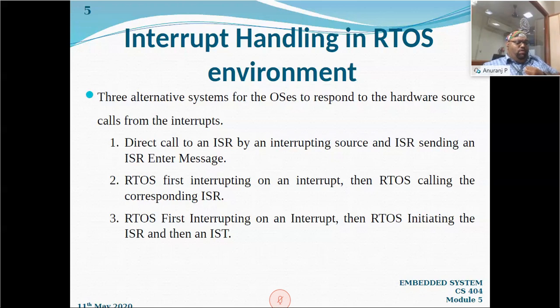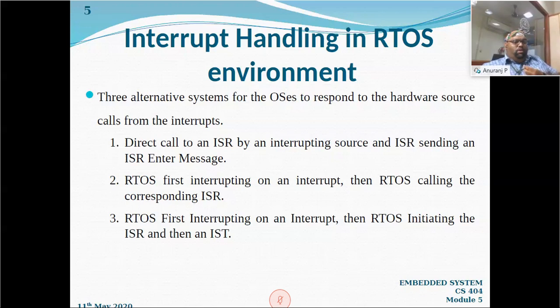Because we know that our subject is embedded systems, and in the system module we are saying that the real-time operating system, RTOS, is going to be the operating system that we use for embedded. And what is the importance of using RTOS in an embedded system? Obviously the embedded system will contain firmware, so a small set of hardware contents we are going to use in embedded. And there is a huge probability of switching between software code and the signals from the hardware. Am I correct or not?